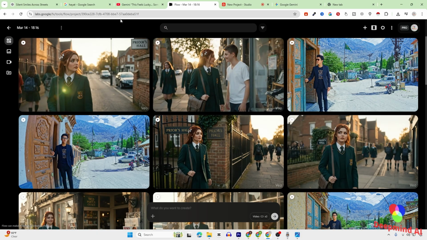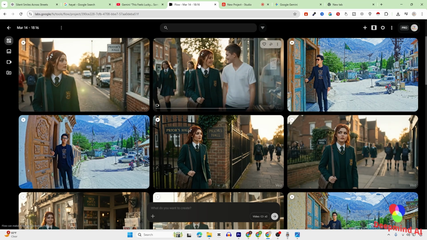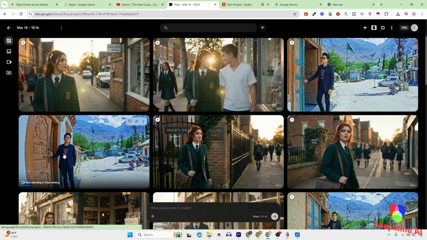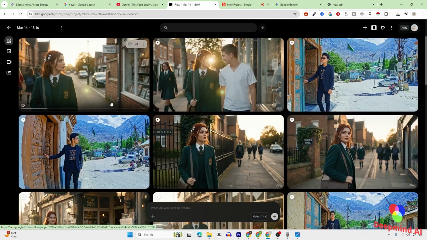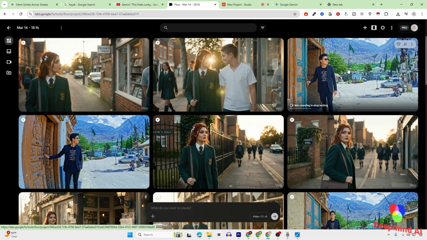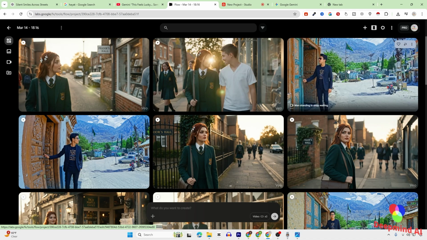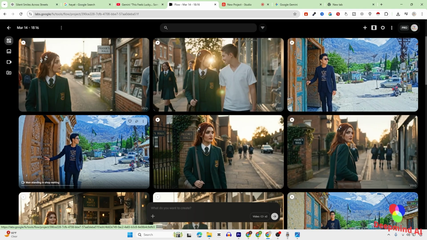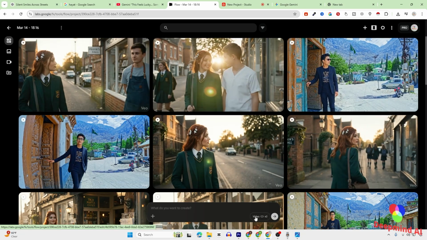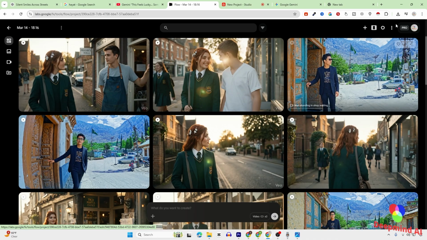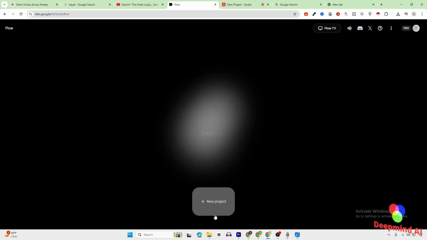As you can see, when you search Google Flow, you will see an interface like this. I have created all my movie scenes by using this technology. You can easily access this one, and you will get 100 credits absolutely free. There are different ways: if you run out of your credits, you can use a different email and get 100 more credits. In this way you can create as many scenes as you want. I have created all my scenes by using this AI tool. In order to use this tool, I will go from the start.